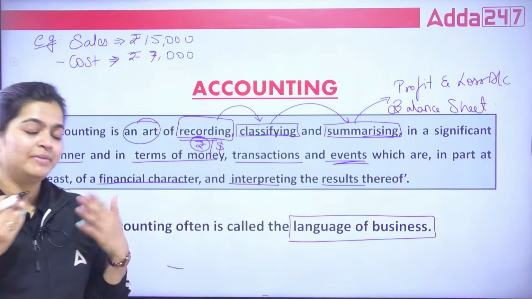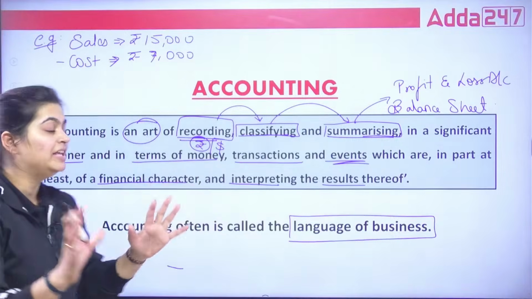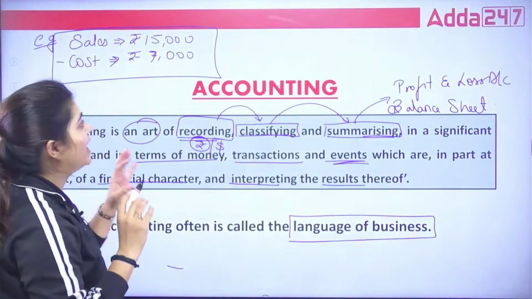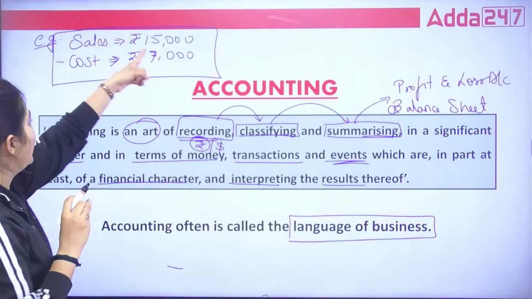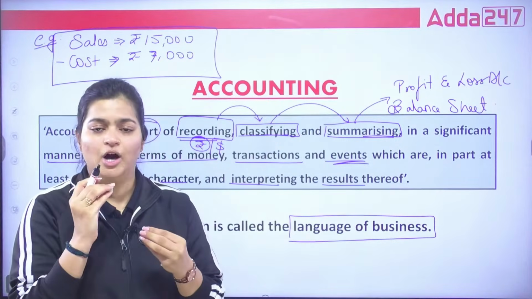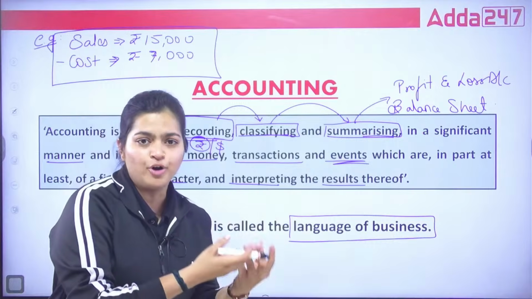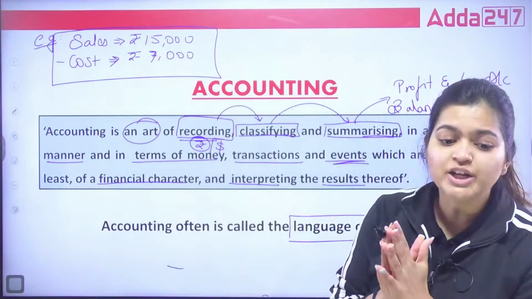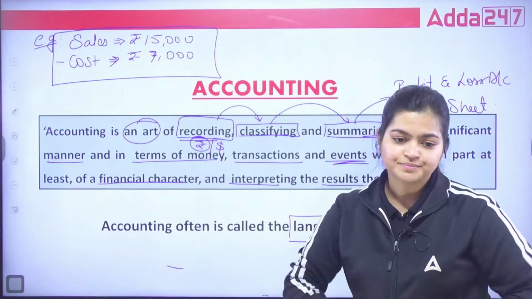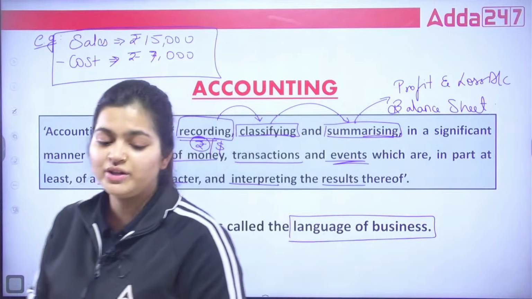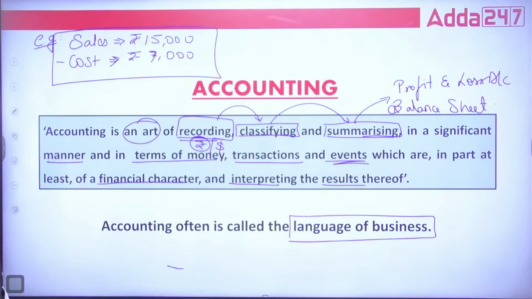I'm not saying whether I'm in a profit or I'm in a loss. You are just seeing my book. This is my accounting, and you are identifying that 15,000 is my sales and 7,000 around is my cost. So tell me now, whether I'm in a profit or I'm in a loss? What are you going to understand with the sales and the cost? What are you going to interpret with this? Tell me.